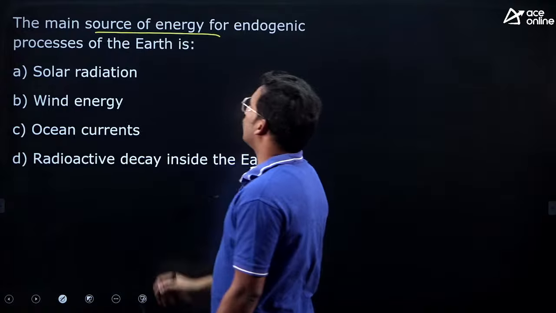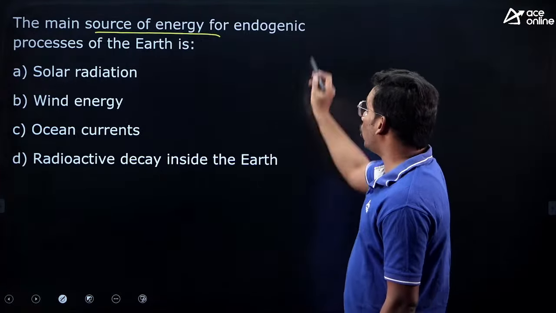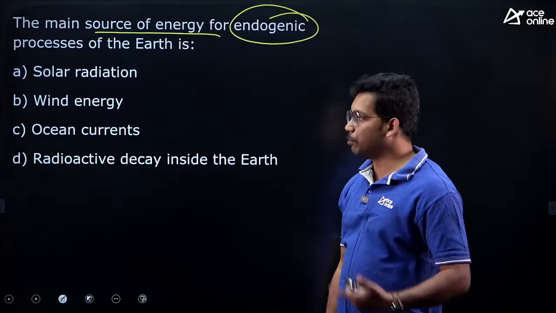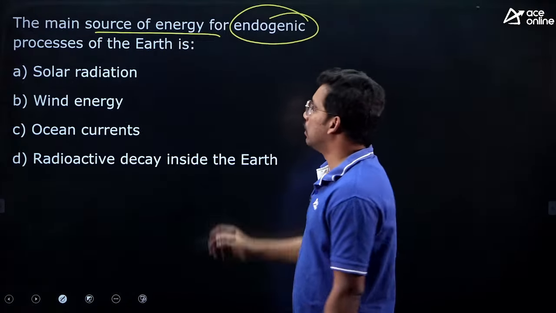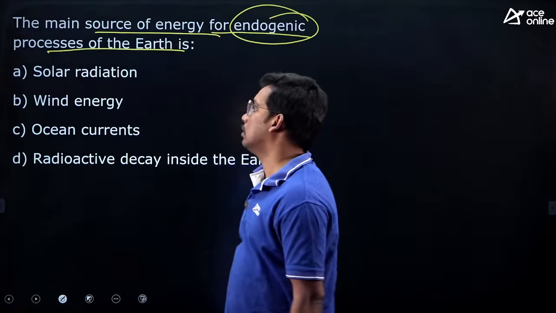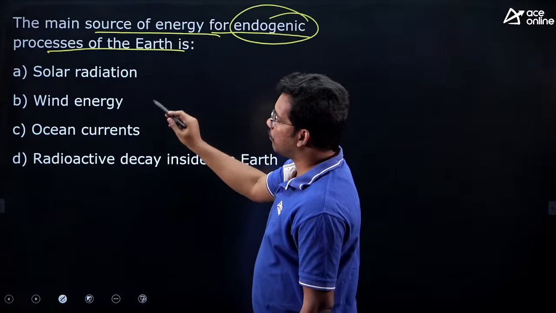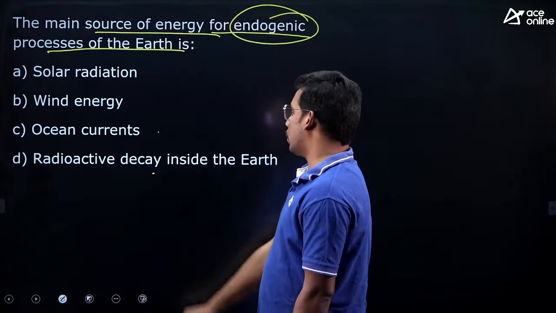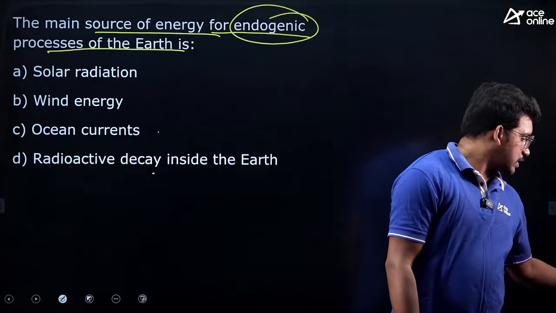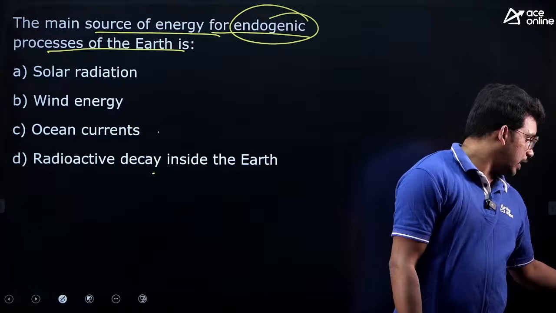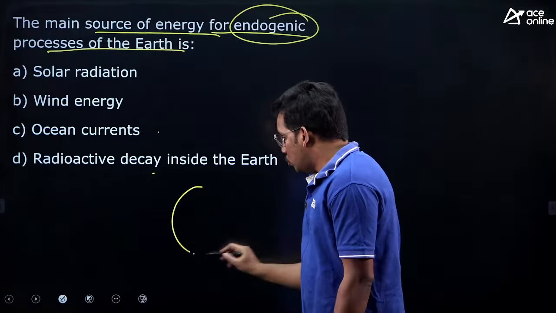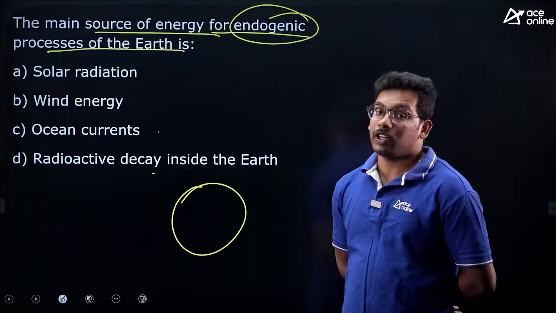The main source of energy for endogenic process of earth. So this is geomorphology. We are done with the solar system. The main source of energy for endogenic process of earth: solar radiation, wind energy, ocean currents, radioactive decay inside the earth. So let me discuss the concept, then we'll answer the question. What is geomorphology?